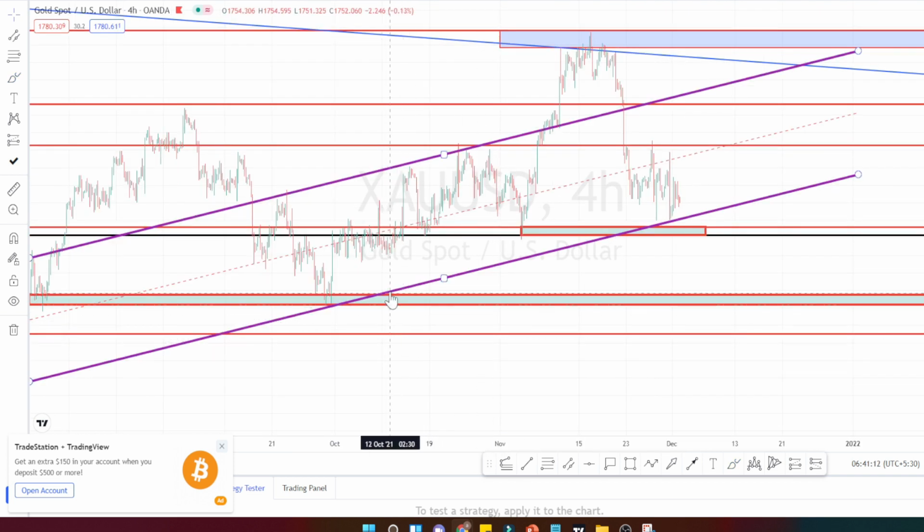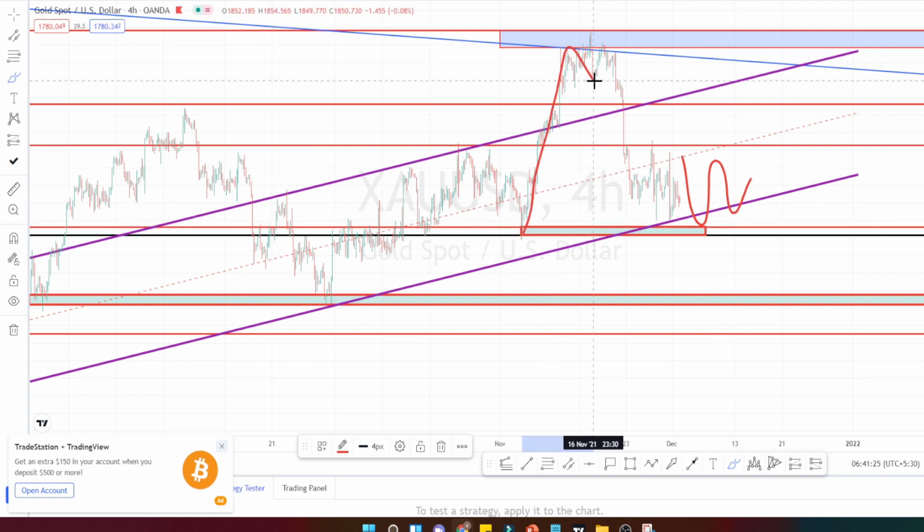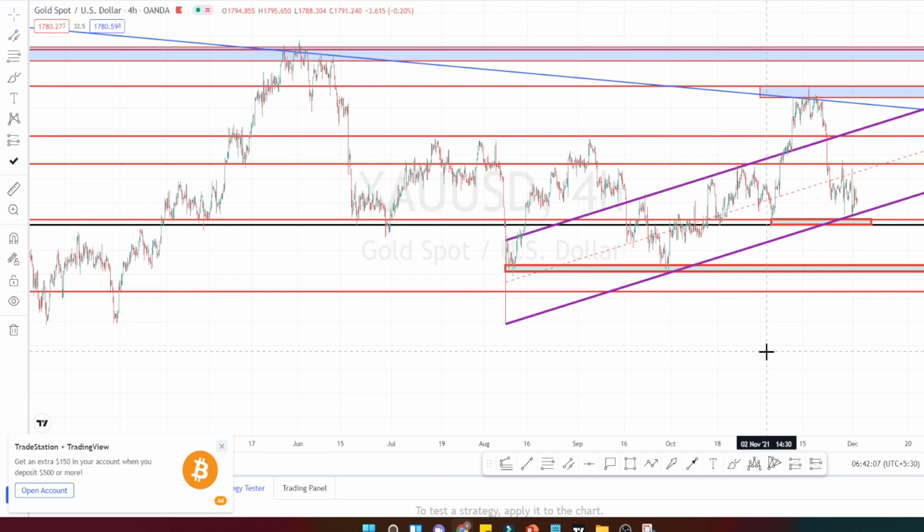But looking at the current price action in 4 hours time frame also, I don't see any direction in the market. It is sort of consolidating within this level for now. It has formed a very nice double top pattern and then it has completed its double top pattern. So it is under a consolidation, and only when it breaks this support or resistance level, the directional momentum will start.